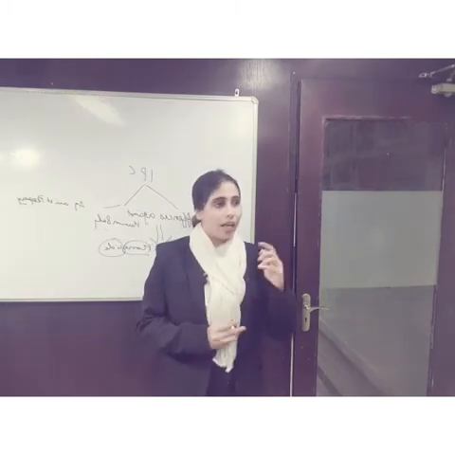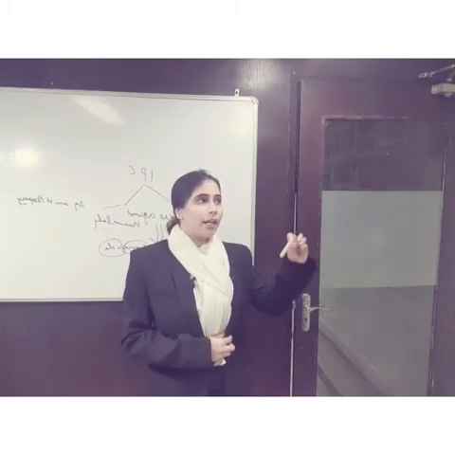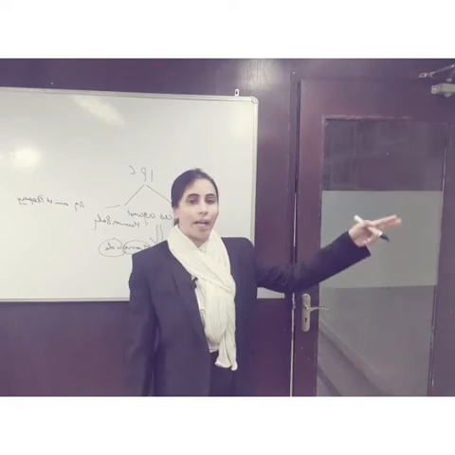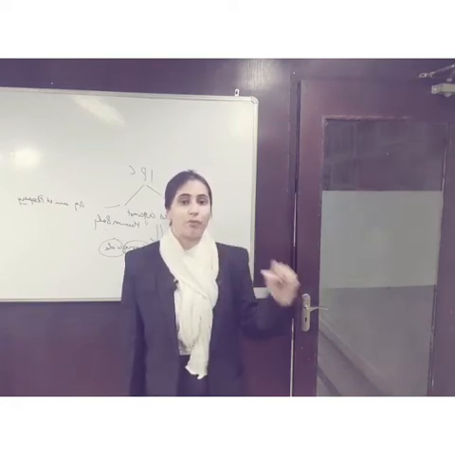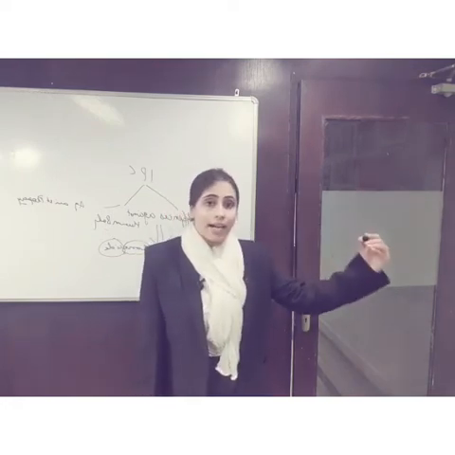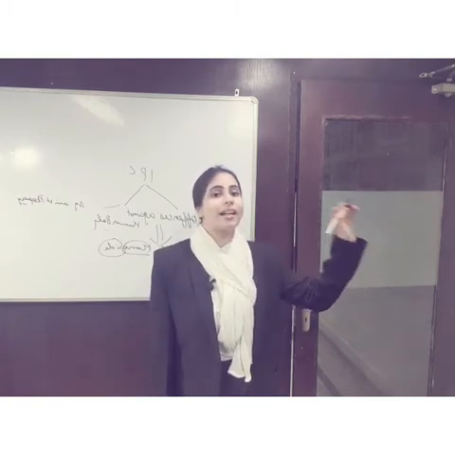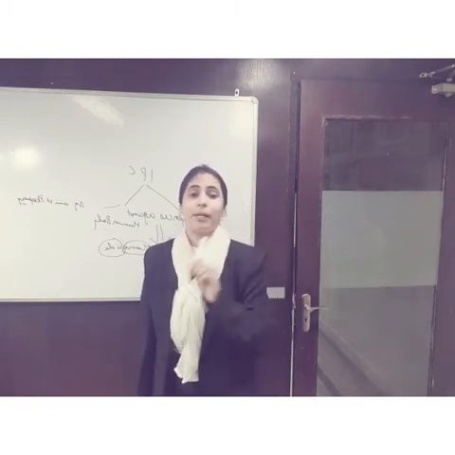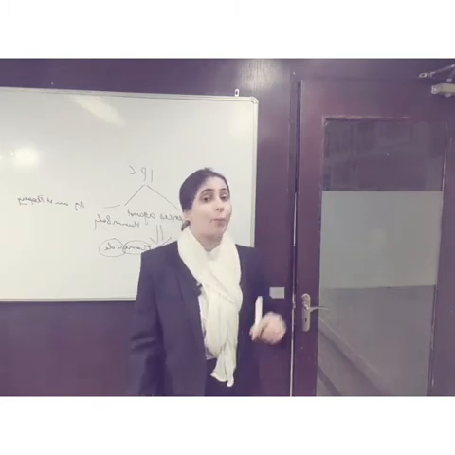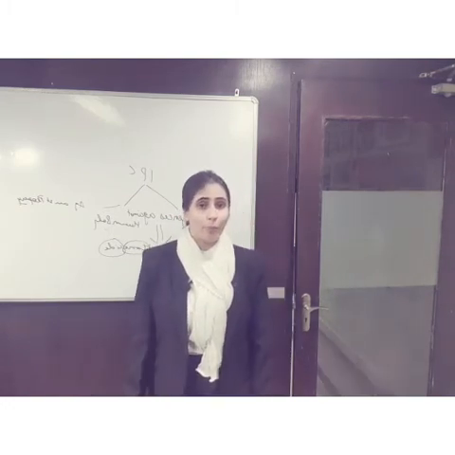Suppose A has induced B to fire at a bush and A knows the fact that Z is behind the bush. If B fires at the bush and Z dies, then A has committed the offence of culpable homicide. Why?